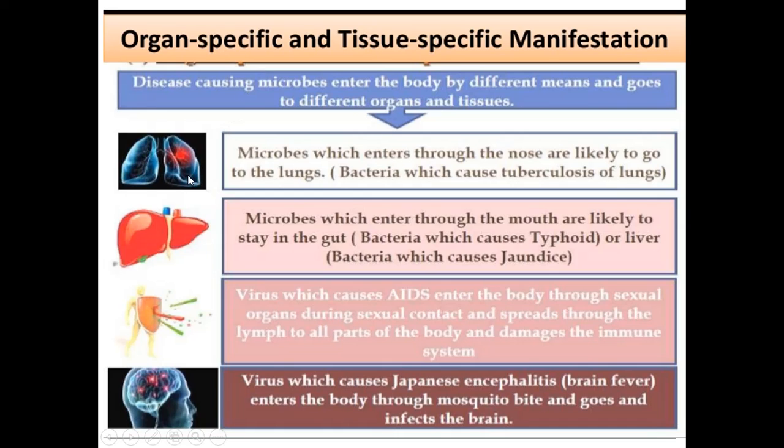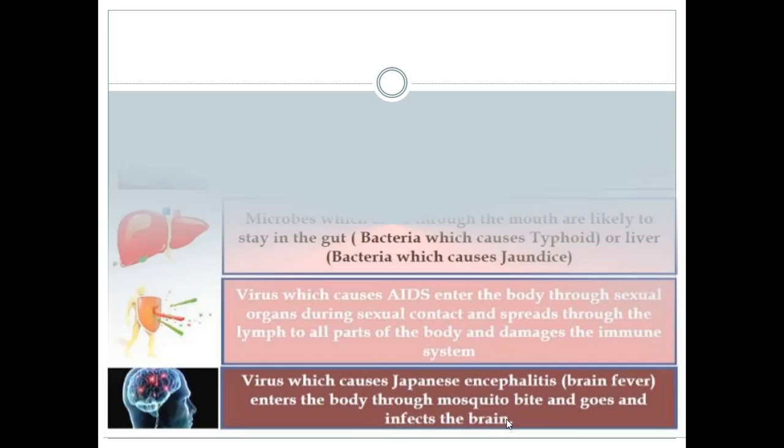Organ specific disease examples: tuberculosis, which affects the lungs; typhoid, which affects the gut; jaundice, which affects the liver; AIDS, which affects our organs through sexual contact. It affects organs such as the lymph and damages our immune system. And Japanese encephalitis causes brain fever and affects our brain. So these are organ specific diseases.